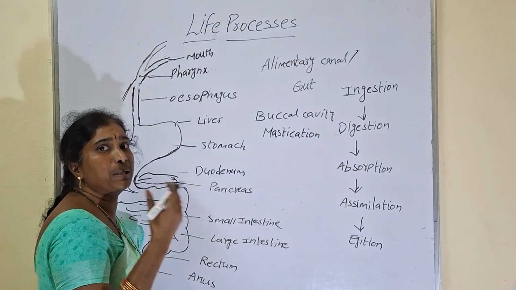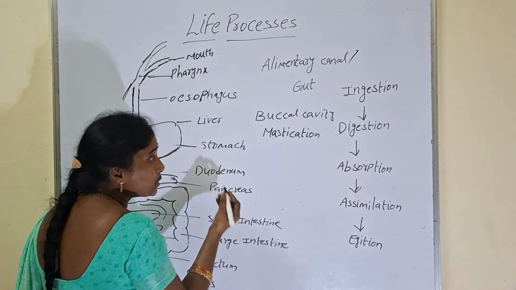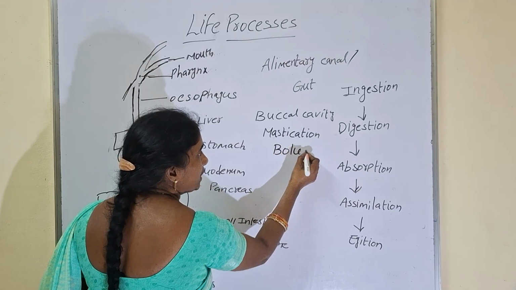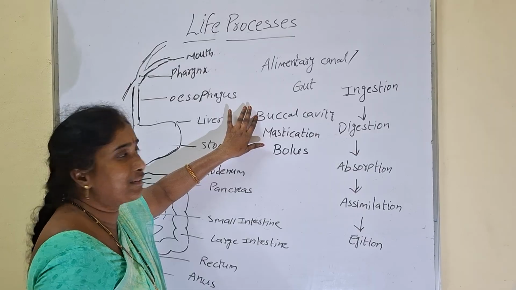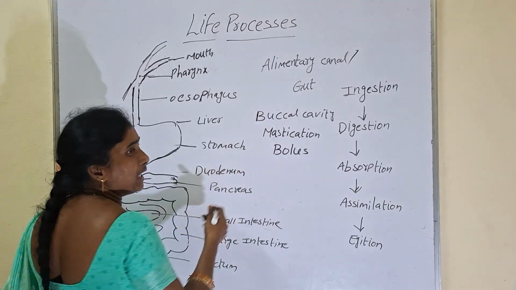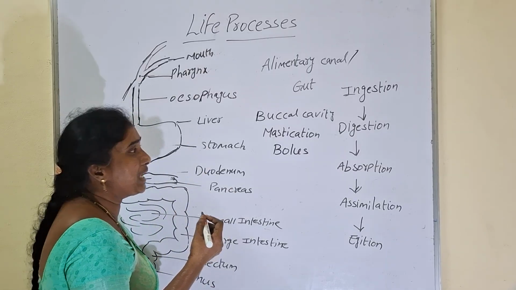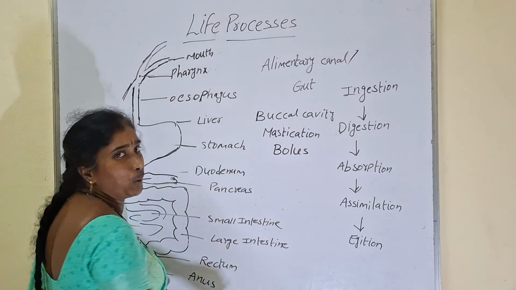Mastication means proper chewing of food. Properly chewed food, after mastication, is called bolus. Thoroughly masticated food is called bolus. So after taking food into the mouth, with the help of teeth, tongue and lower jaw, we will masticate the food thoroughly. Masticate means we will chew the food thoroughly. After thorough chewing, the food is called bolus.